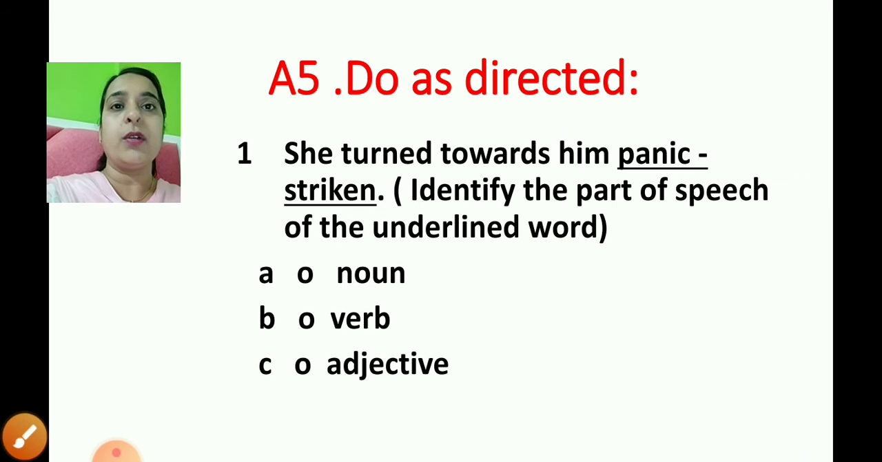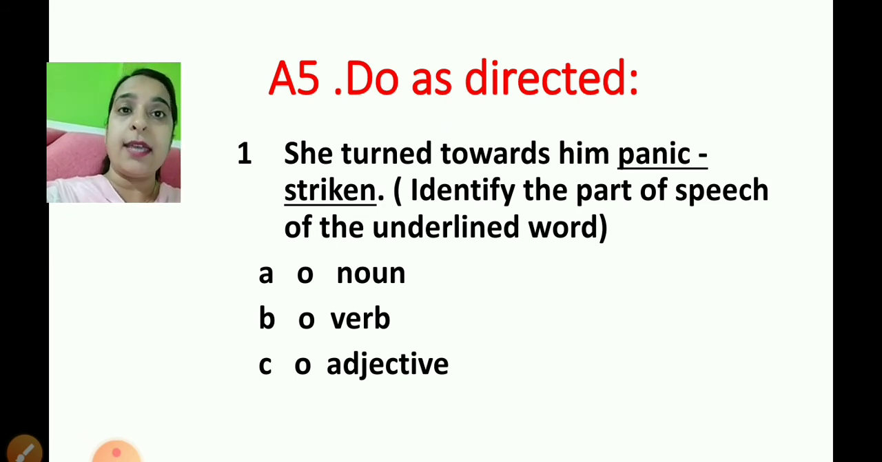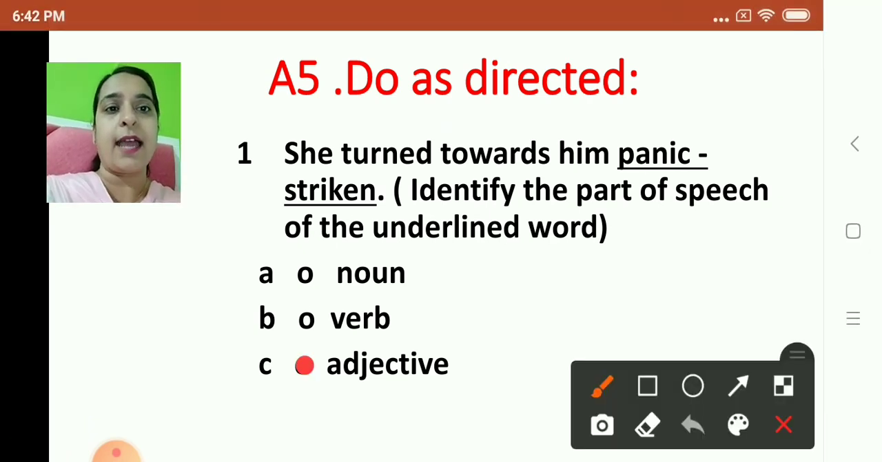Next one. Do as directed. She turned towards him, panic-stricken. Identify the part of speech of the underlined word. So children, you have to identify whether panic-stricken is a noun, verb, or an adjective. Yes, so panic-stricken is an adjective. So you have to click on adjective, or you have to select adjective. Okay.